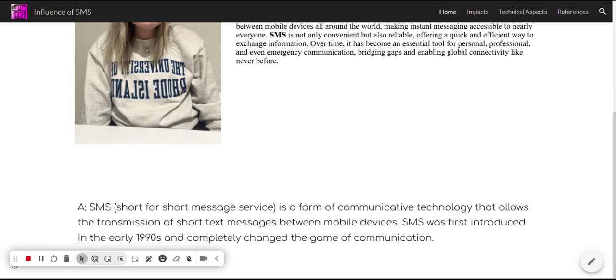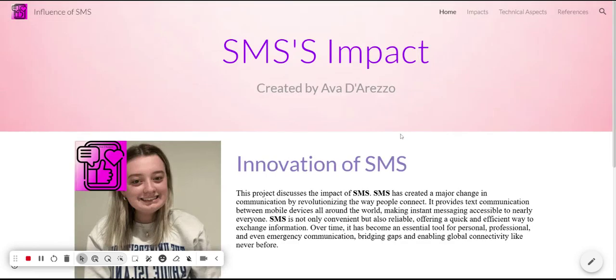Question A is, what is SMS, or what is your project. SMS is short for short messaging service, and it's a form of communicative technology that allows the transmission of short text messages between mobile devices. SMS was first introduced in the early 1990s, and it has definitely changed the game of communication. So this is on my homepage.